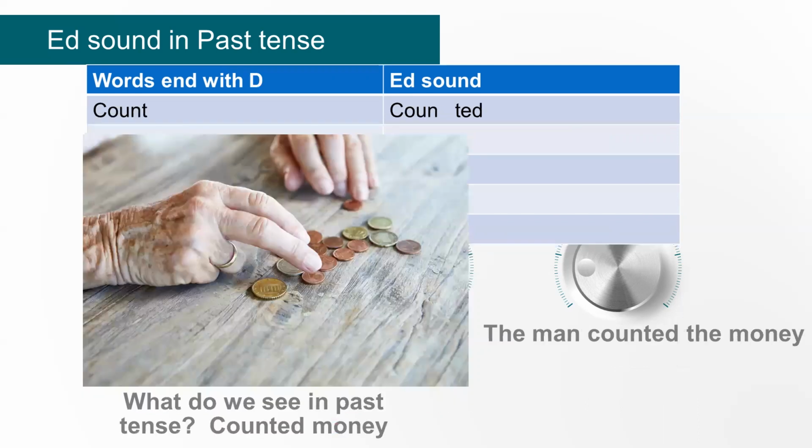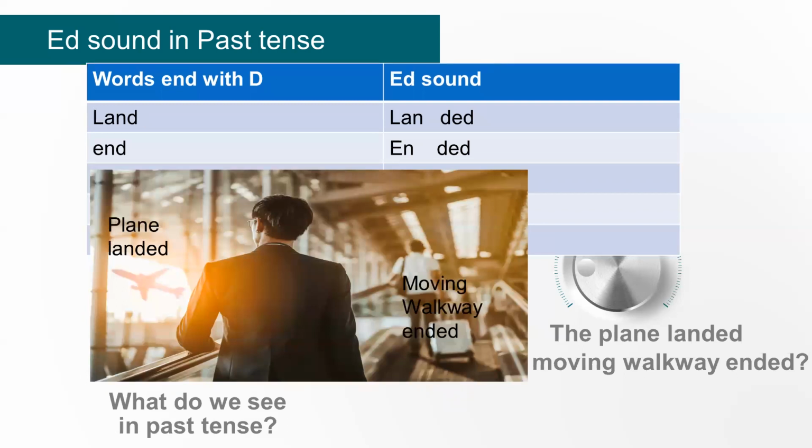Now, let's look at the next word. This word ends with T, so we say counted. The man counted the money. Okay? Words that end with D, land, landed.